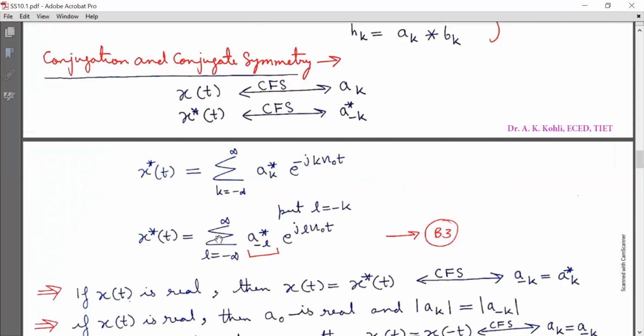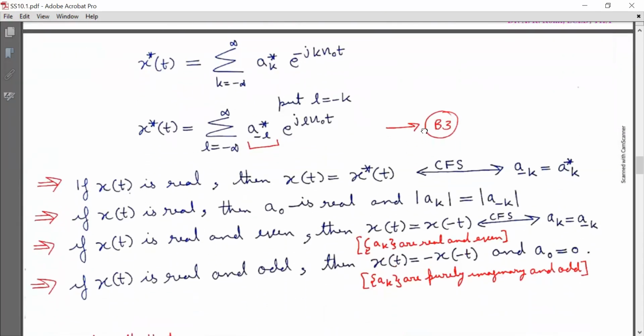So x conjugate t is equal to summation l running from minus infinity to infinity, A with subscript minus l conjugate e raised to power j l capital omega naught t, marked as equation P3. Now, looking at equation P3, I can make the following inference. If x(t) is real, then x(t) is equal to x conjugate t, and its continuous time Fourier series coefficients are A with subscript minus k is equal to ak conjugate.